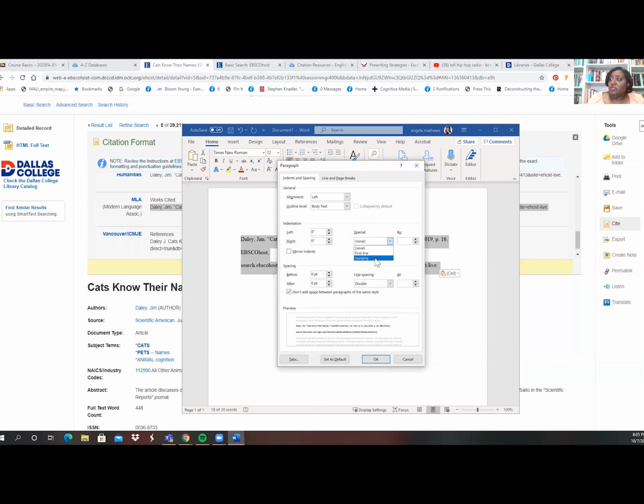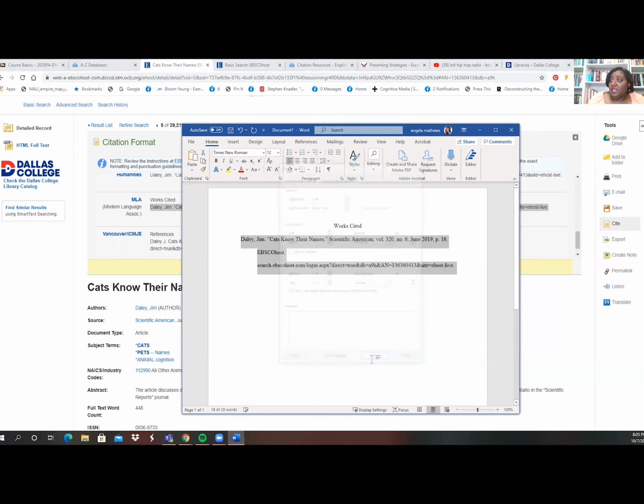When I click on special, I see hanging. So I know this has to have a hanging indent, so I'm going to click on hanging, and that should help me out a little bit. It's not helping me out with this URL though.